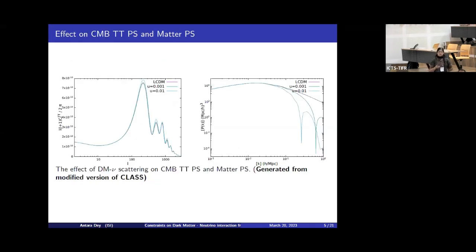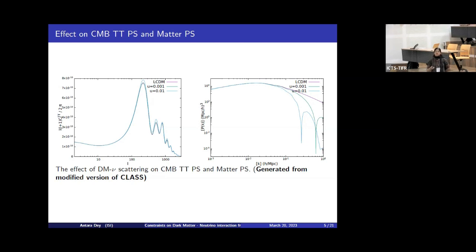So these are the possible effects of this interaction on the CMB-TT and matter power spectra. These are the theoretical plots generated from CLASS for theoretical values of this interaction parameter. As we know, apart from gravitational force, the photon-baryon fluid can have contributions from the free-streaming of the neutrinos and the slow clustering of dark matter.